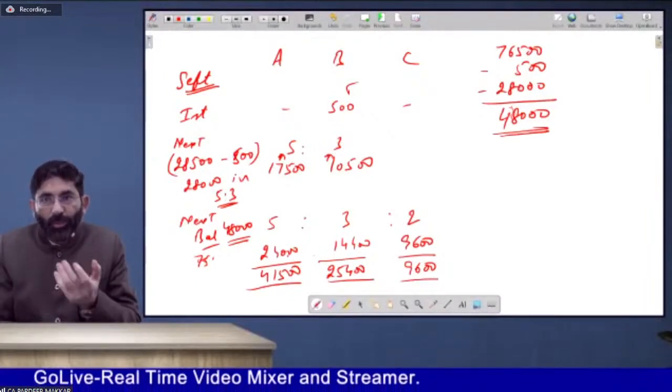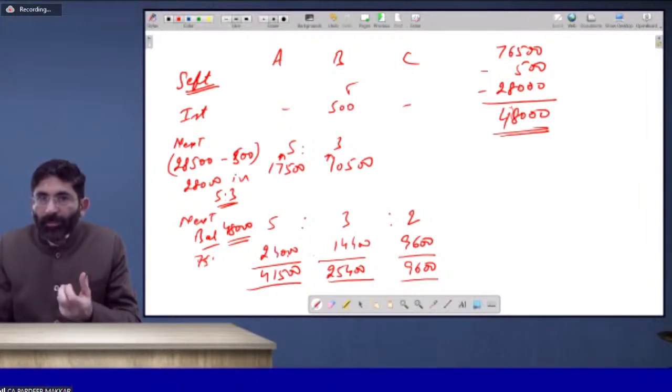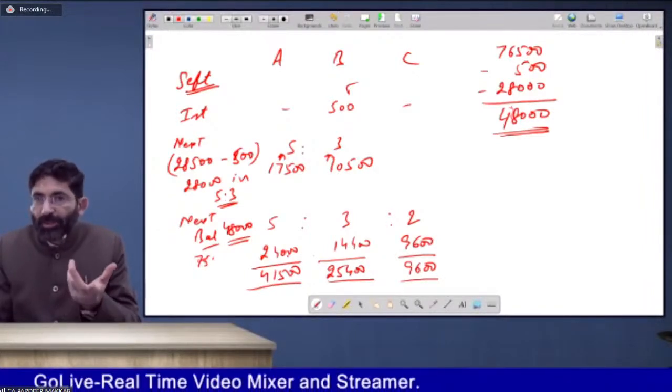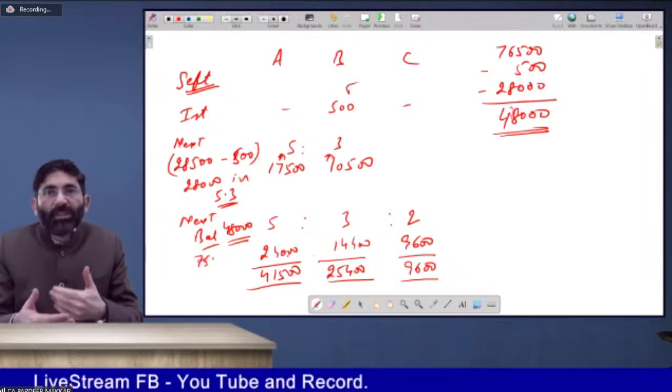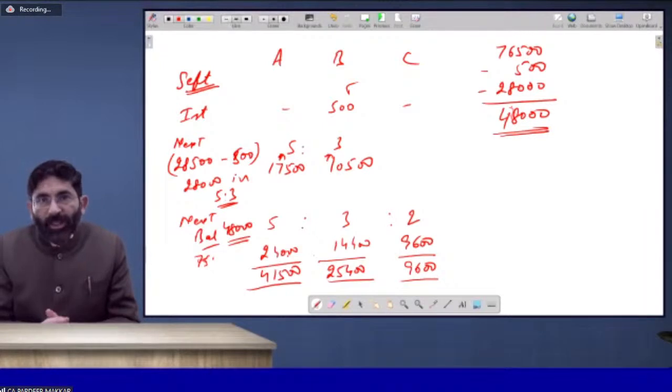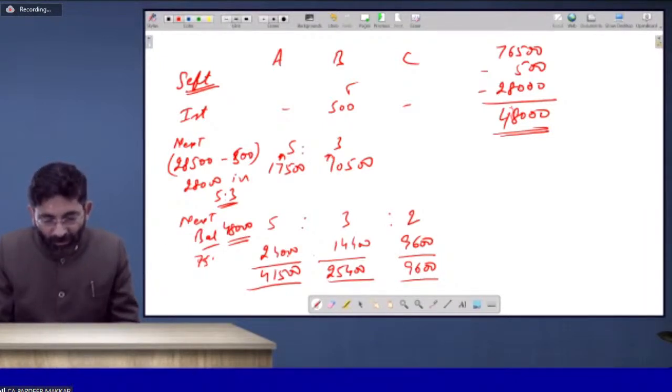So if you have to earn more, you have to give more time. You have to give more services. This is all a system of demand and this is all a system of economics. To gain something, you have to lose something; to gain something, you have to work hard, beta.